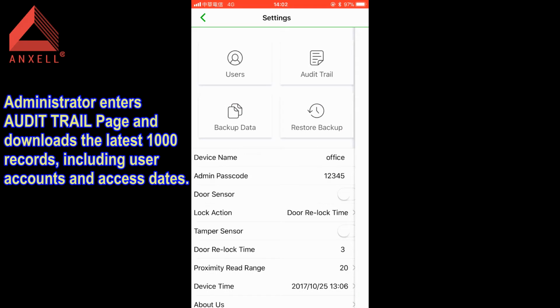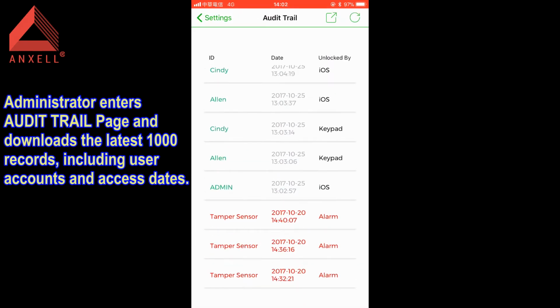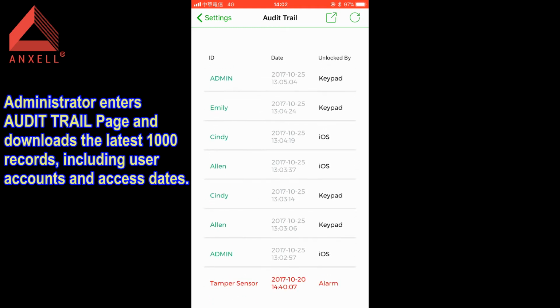Administrator enters audit trail page and downloads the latest 1000 records, including user accounts and access dates.